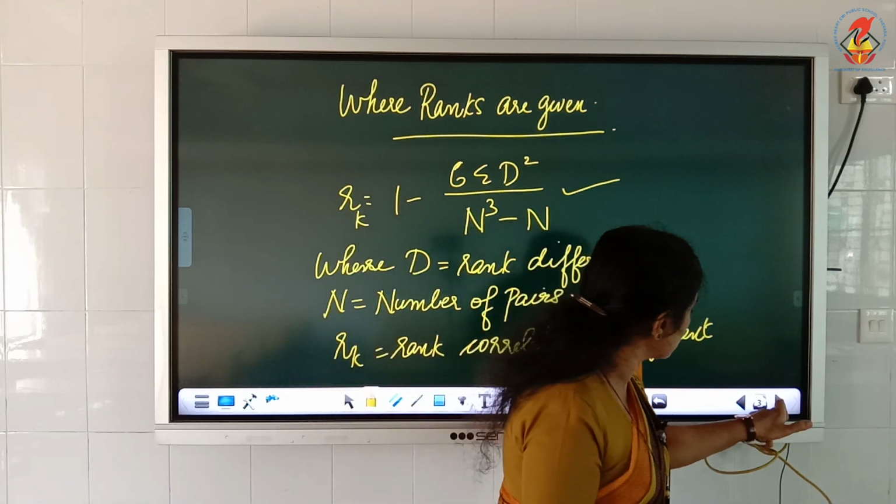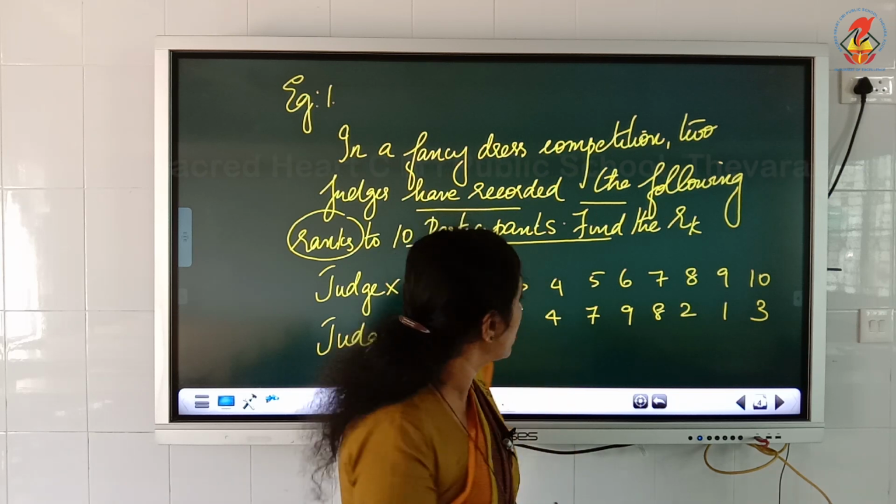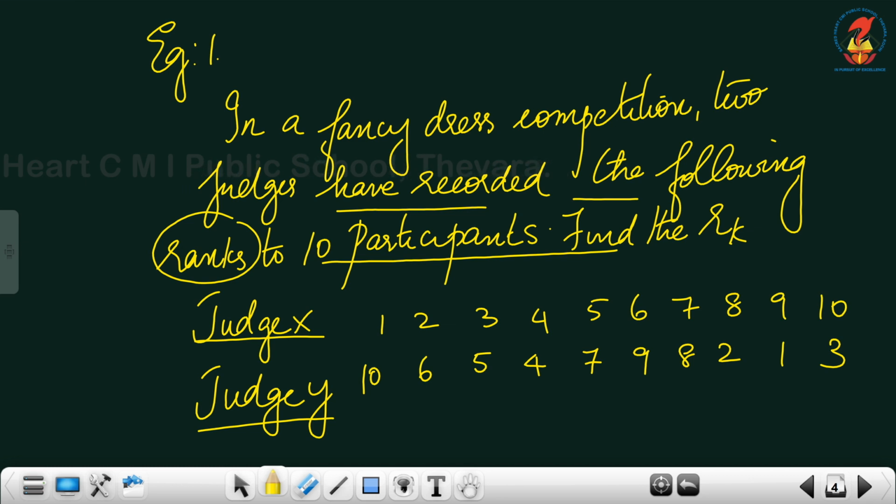Now let us see the first example given by Spearman. In a fancy dress competition, two judges have recorded the following ranks for 10 participants. Find the rank correlation coefficient. Ranks mean rank 1, first rank, second rank, third rank, like that. These are the ranks given by Judge X and Judge Y. Judge X has given 1, 2, 3, 4, 5, 6, 7, 8, 9, 10, and Judge Y has given 10, 6, 5, 4, 7, 9, 8, 2, 1 and 3.